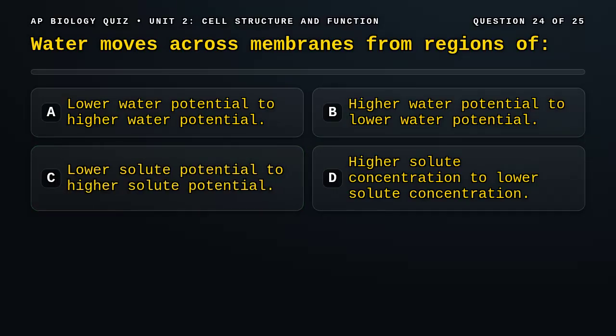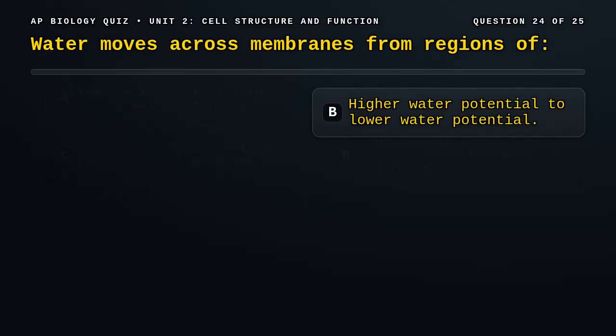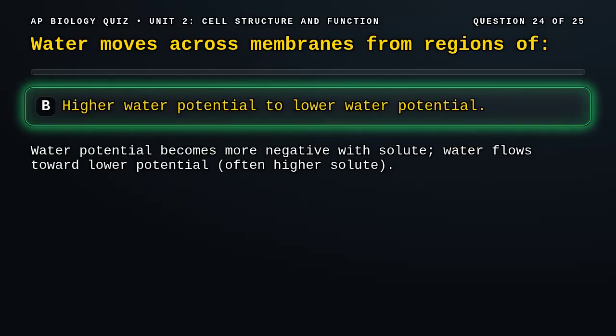Question 24. Water moves across membranes from regions of A. Lower water potential to higher water potential, B. Higher water potential to lower water potential, C. Lower solute potential to higher solute potential, D. Higher solute concentration to lower solute concentration. Correct answer, B. Solute lowers water potential. Water flows toward the more negative water potential, which often corresponds to higher solute concentration or higher pressure potential elsewhere.